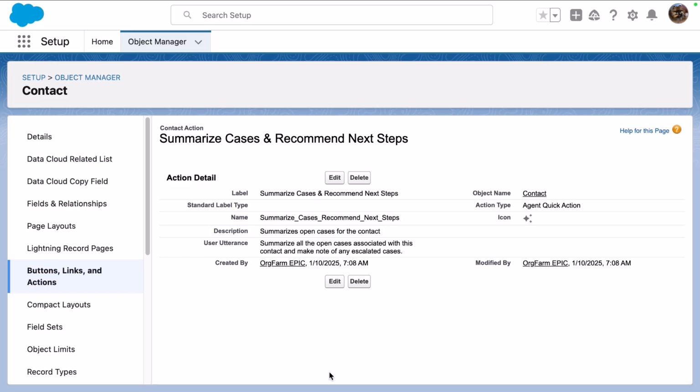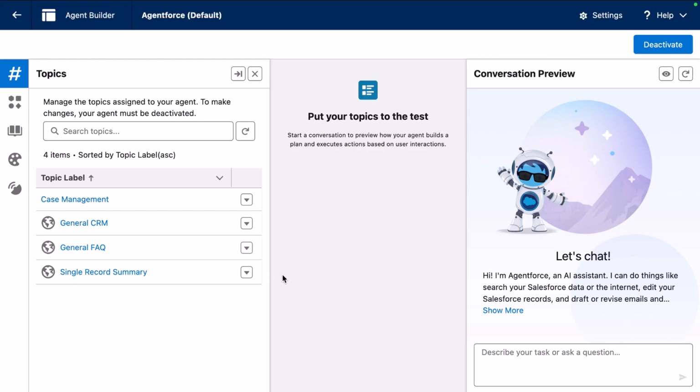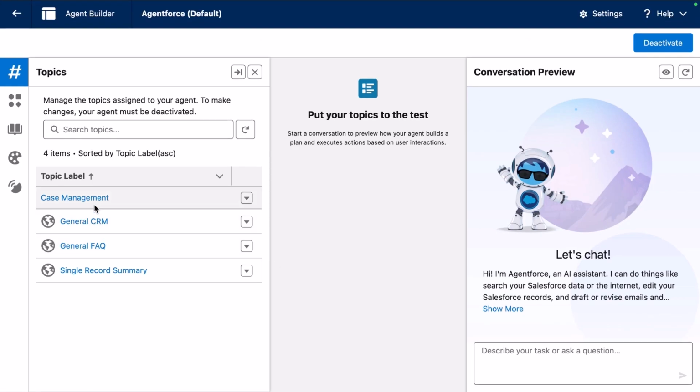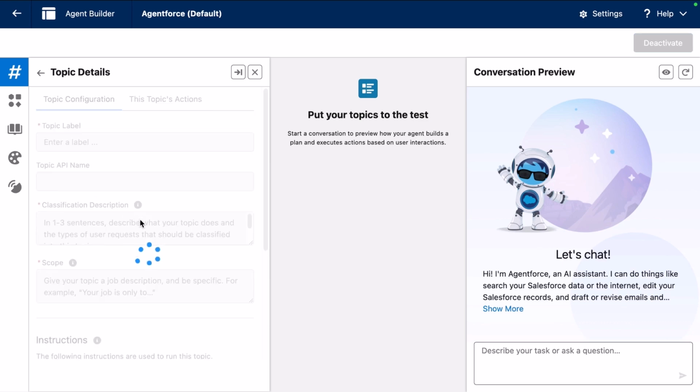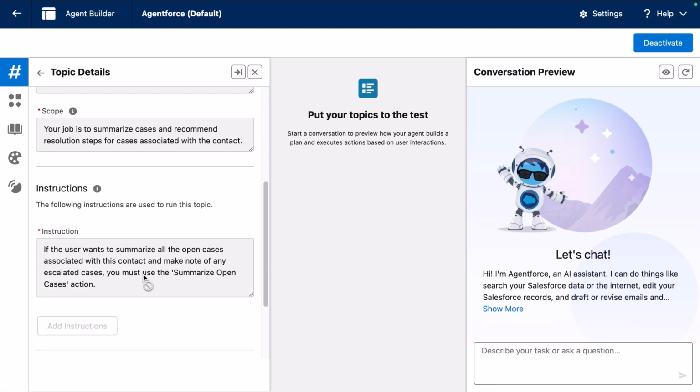Now, I do want to note that prior to creating this quick action, you would have had to set up your agent. So here is my employee agent. I already created this case management topic with instructions here, and I indicated that I wanted to summarize open cases for the contact, make note of any escalated cases, and to use the summarize open cases action.